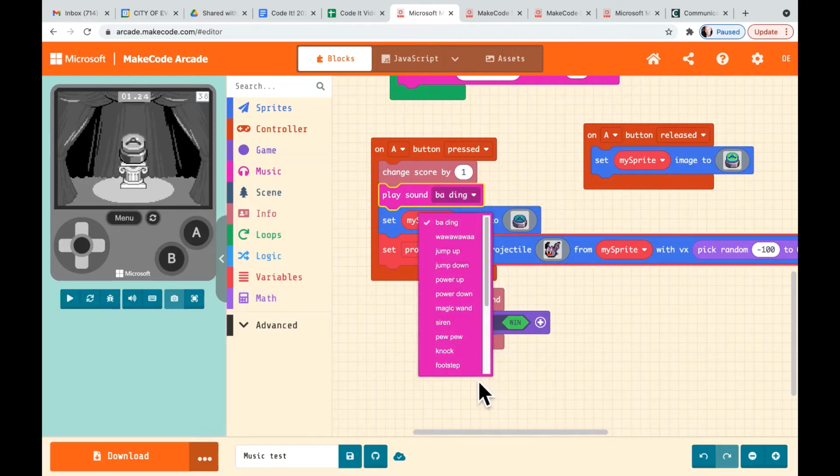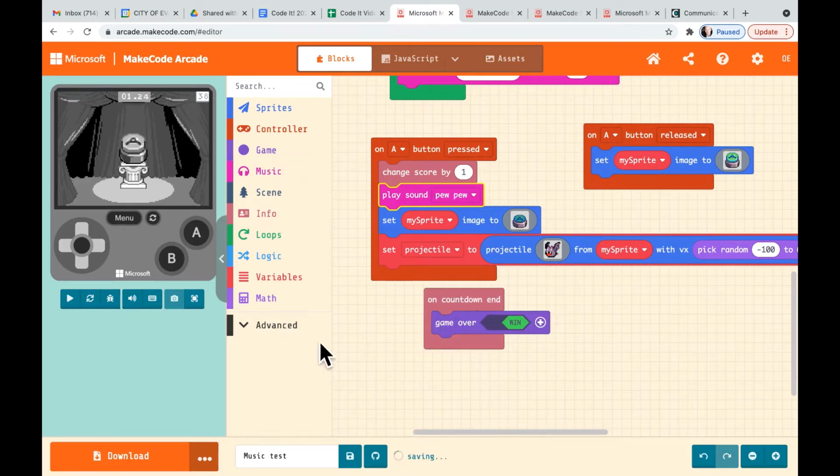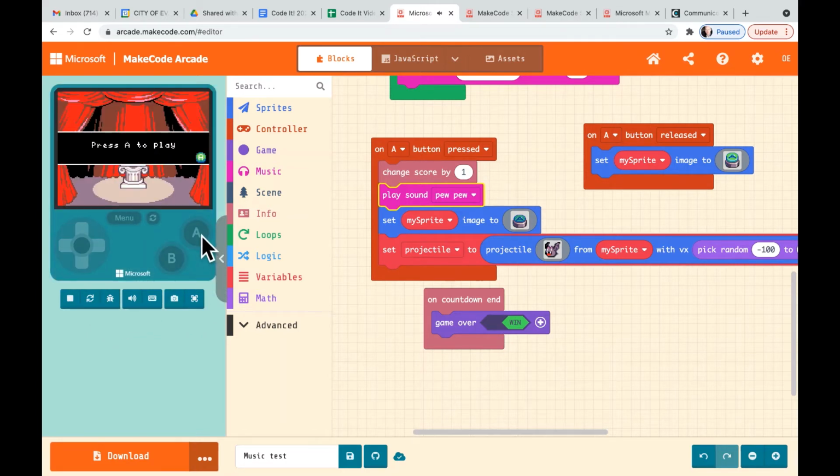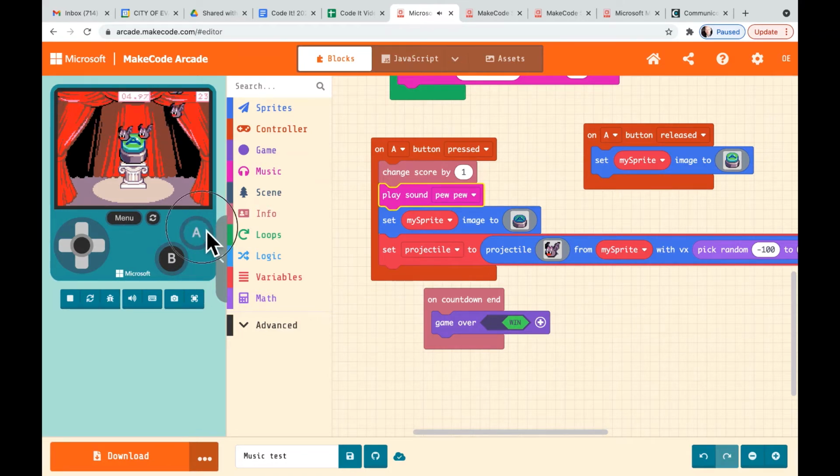For instance, if I wanted, let's see, pew pew, you know, like a laser. If I press that, it should give us a pew pew pew sound. Let's see. Okay, so I'm gonna reset it. Press A. Okay. So that's pretty much how we assign a sound effect to that.